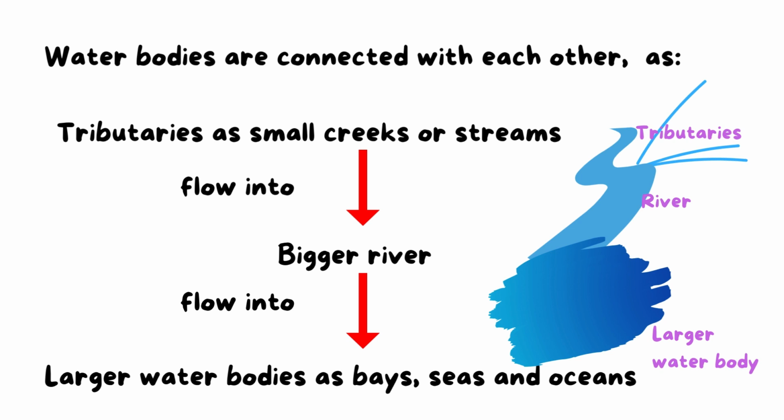And this bigger river flows into larger water bodies as bays or seas or oceans. So as you see here, the water bodies are connected with each other, and this helps the scientists to know the interaction between the water bodies.